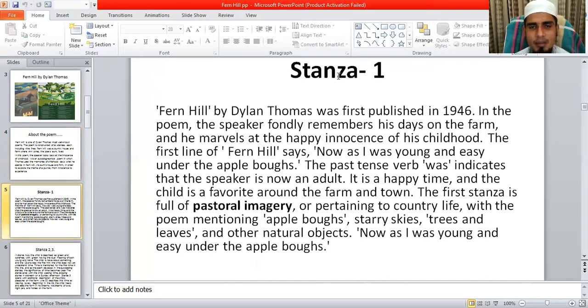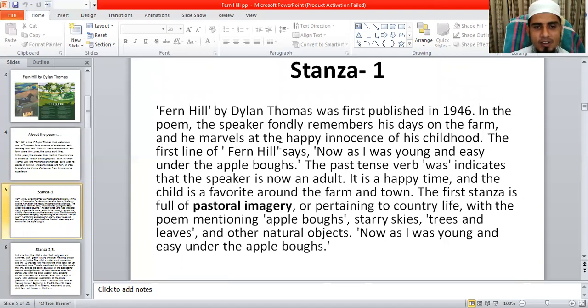At first, I would like to describe stanza 1. My dear students, Fern Hill by Dylan Thomas was first published in 1946. In the poem, the speaker fondly remembers his days on the farm. He remembers in his aged time. The last line of the poem says that in his adulthood, in his aged time, he recollects the past memories of childhood. He fondly remembers how he spent his time on that farm named Fern Hill.